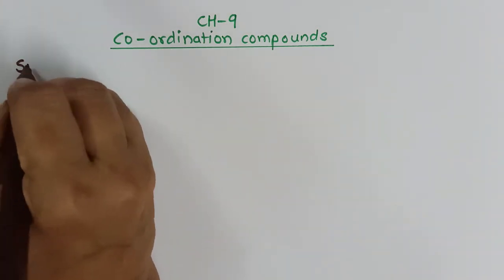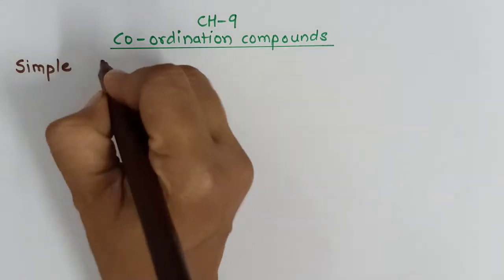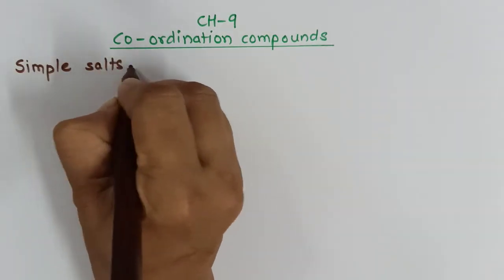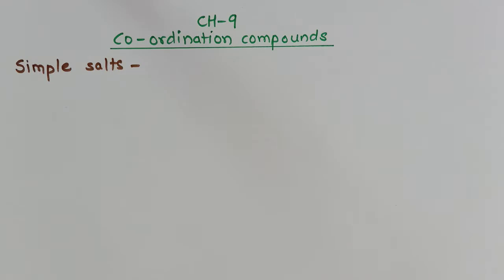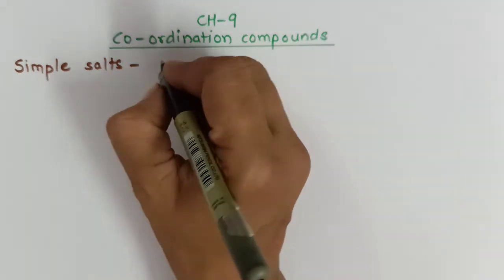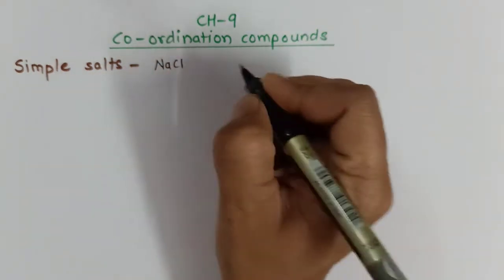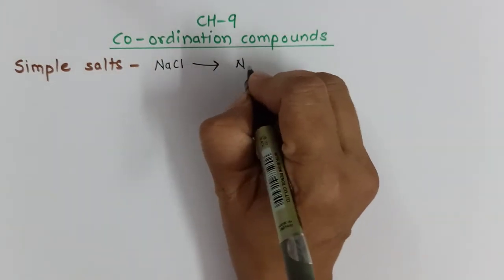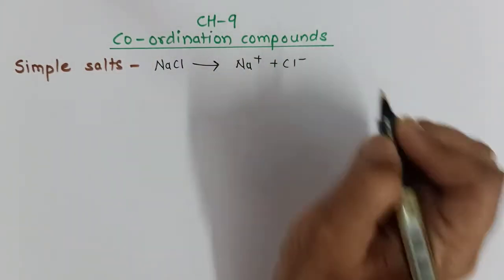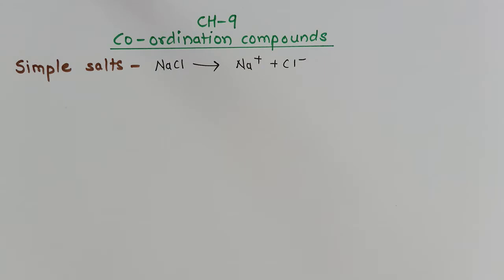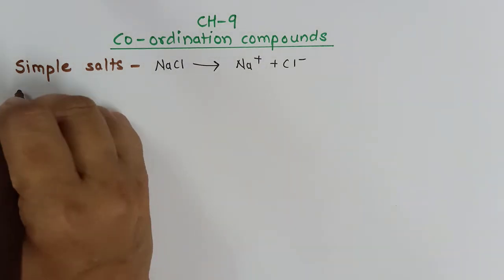First of all, from our basic knowledge, we know that simple salts such as sodium chloride, when they are dissociated in water, produce one cation and one anion. Next, mixed salts.